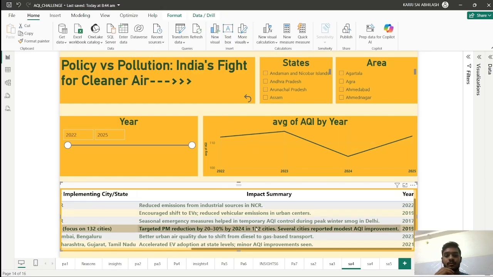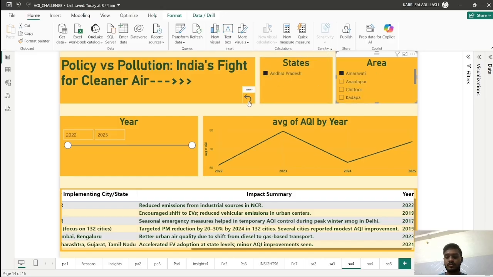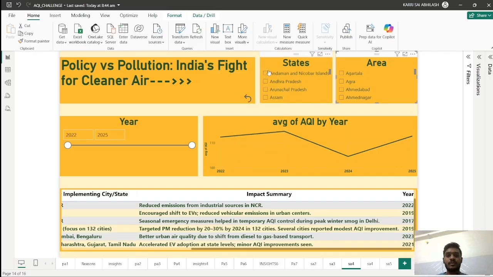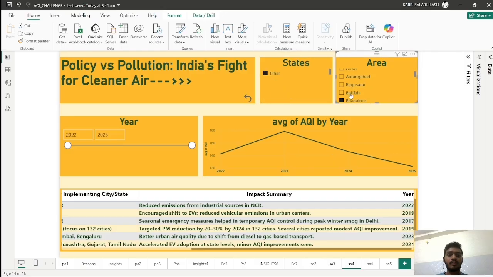And here you can see the average AQI state-wise. From Andhra Pradesh, you can see the average AQI in Amravati. In Bihar, you can see the average AQI like this.